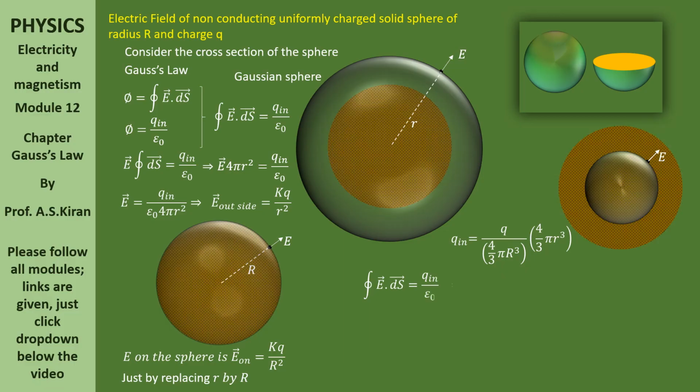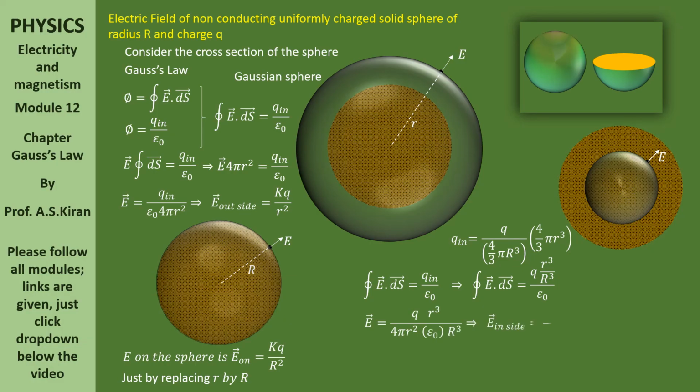Now, applying Gauss law, if you simplify that Qin, 4 by 3 and 4 by 3 get cancelled, pi and pi get cancelled. The remaining terms are q r cube by R cube. Now, applying Gauss law, circular integral of E bar dot ds bar is equals to Qin by epsilon naught. Implies circular integral of E bar dot ds bar is equals to q r cube by R cube epsilon naught.